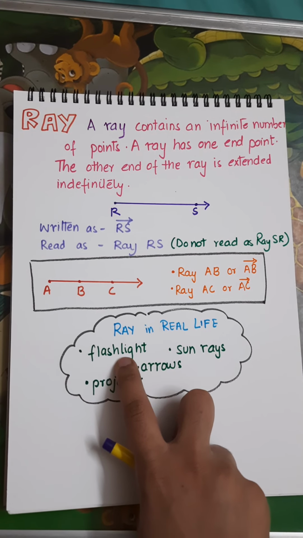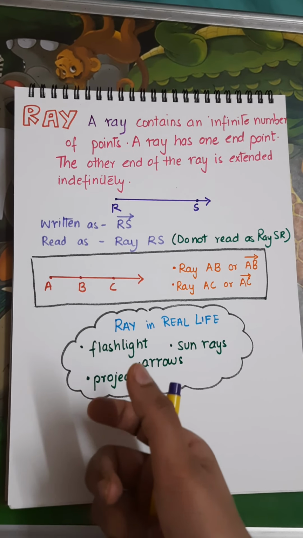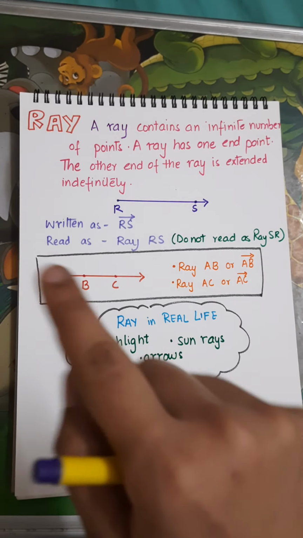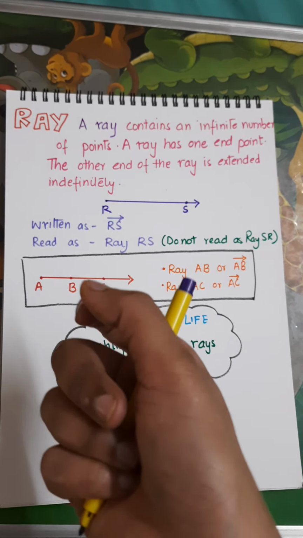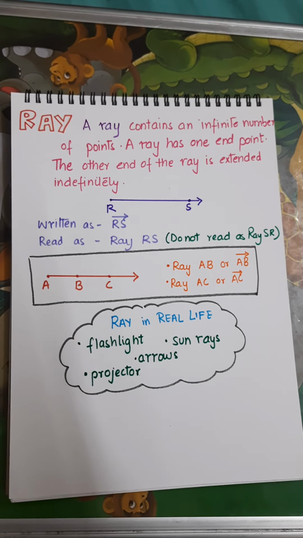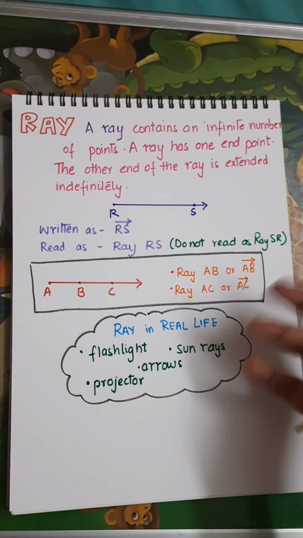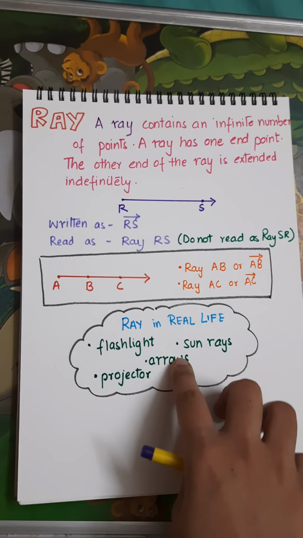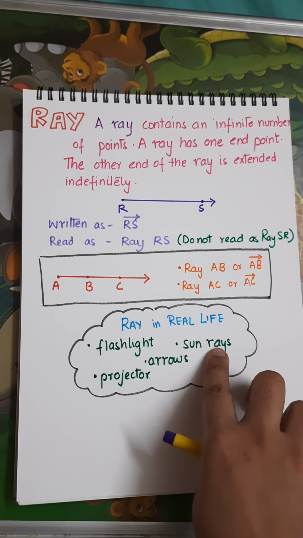And rays in real life: a flashlight, like a torch. The torch is that circular one, it has one end point, and when the light is moving ahead, we cannot measure the flashlight of a torch, right? The projector, same way. Arrows, sun rays.